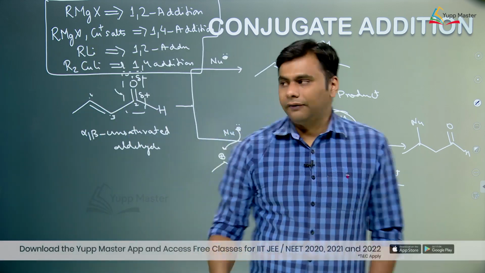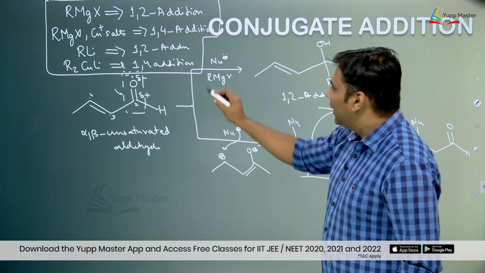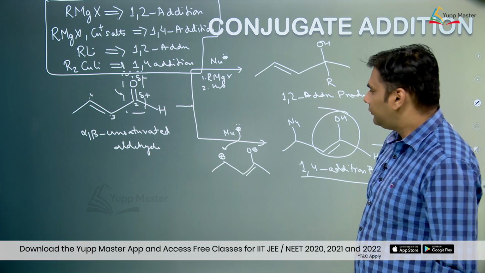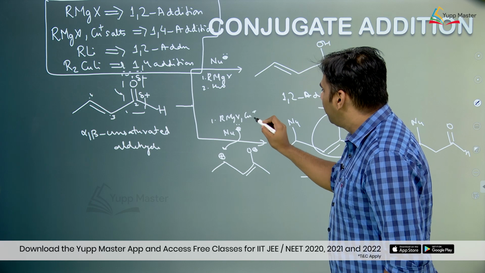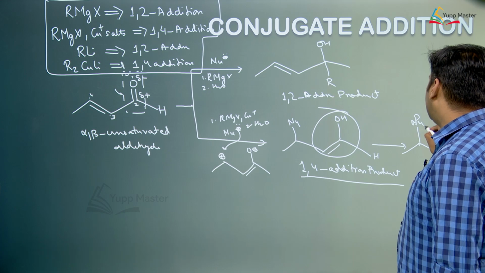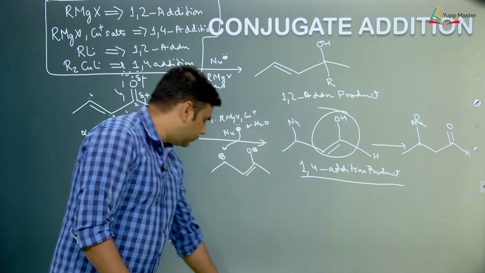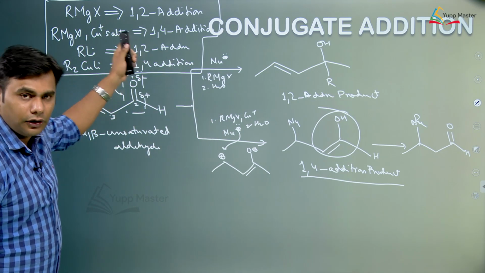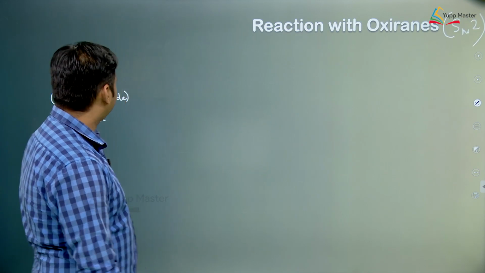So, if we would have taken Grignard over here, RMgX, and carried out an acidic workup in the second step, R would have attacked over here. If we would have taken RMgX along with copper salt and in the second step carried out acidic hydrolysis, then the R group would attach at the 4th position. So, this is a very important reaction which you should know. Okay? Just remember this: RMgX 1,2 addition, in presence of copper salt 1,4, RLi always 1,2, R2CuLi always 1,4 addition.